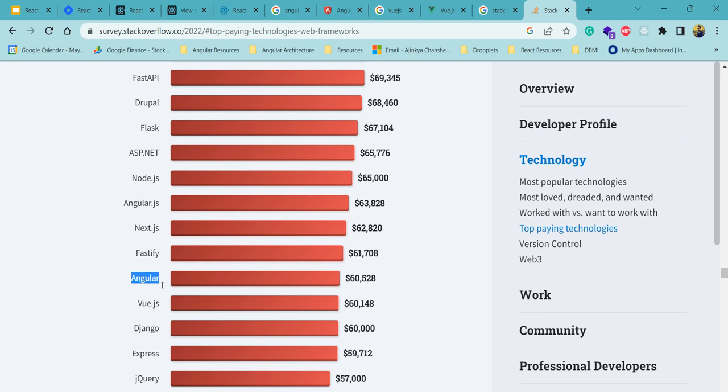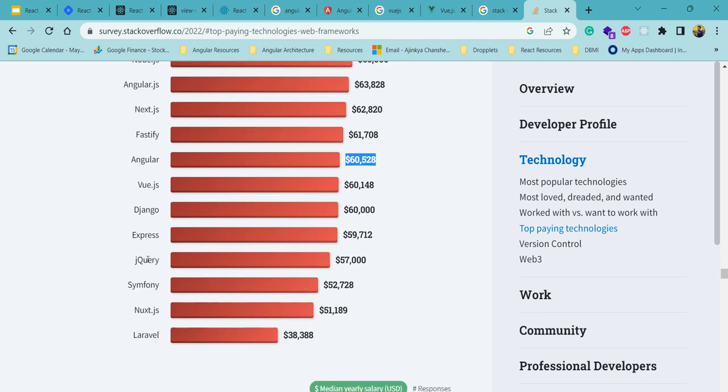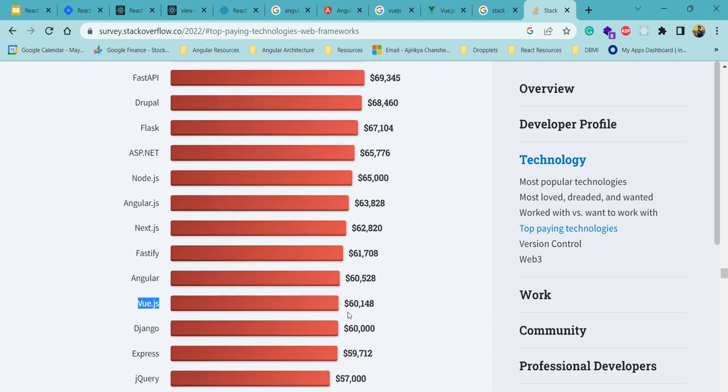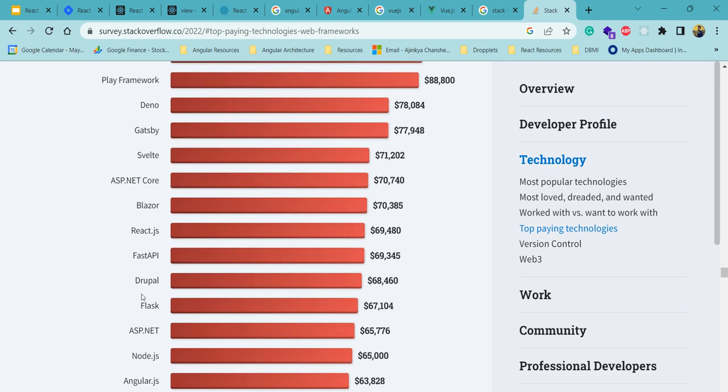But Angular is based on TypeScript. Angular will give you roughly around this much, and then there is Vue.js as well. So Angular and Vue are at this level as far as the pay scale is concerned. And if you compare it with React, React is much better when it comes to the pay scale.